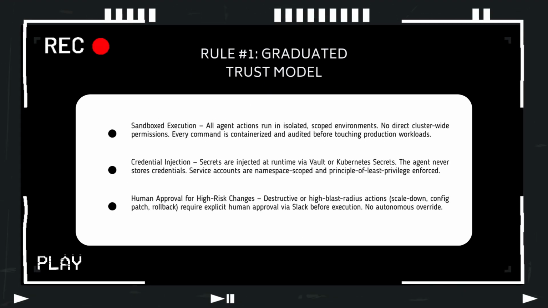We are building a graduated trust model. The agent executes the fix in a credential-injected sandbox, and for high-risk changes, it pauses and sends an interactive Slack message requiring a human to click approve before applying the kubectl command.